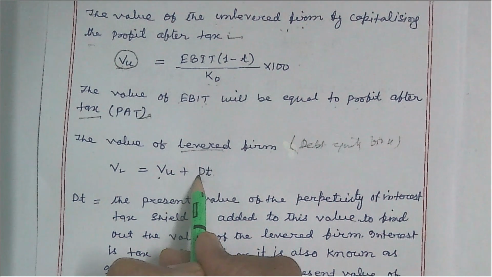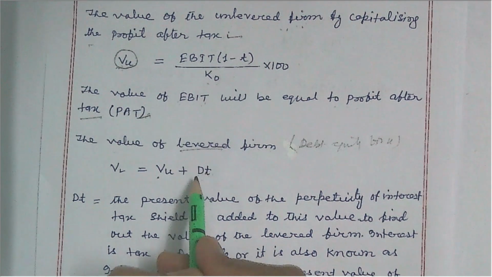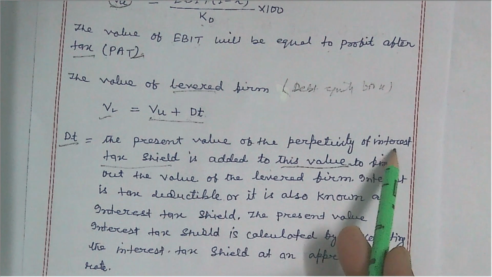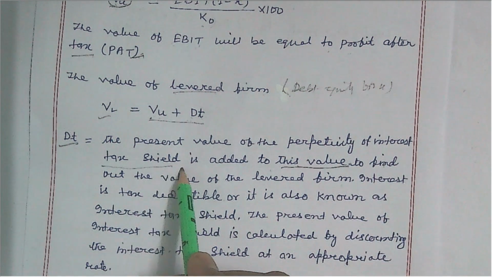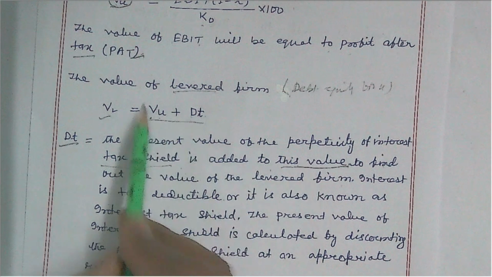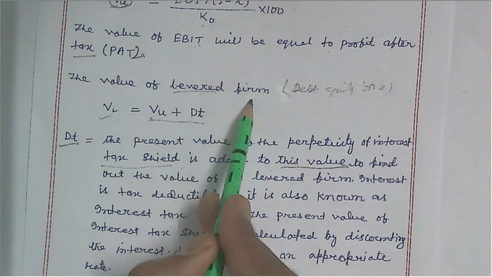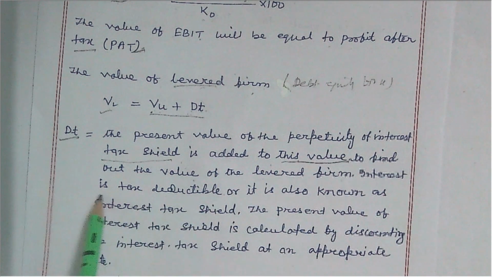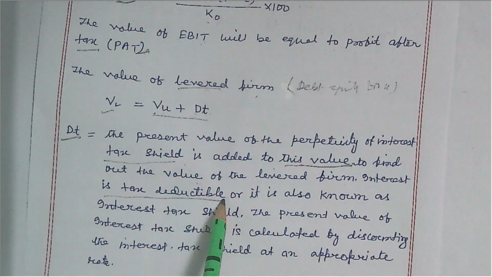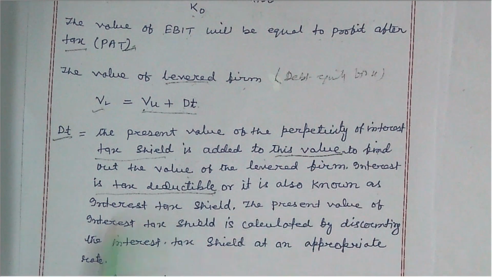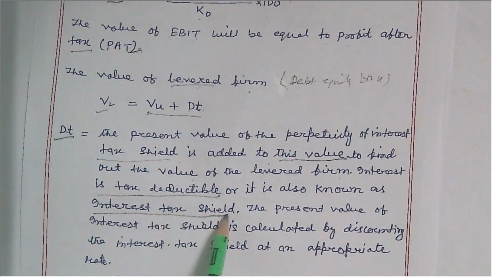T means debt financing into rate of tax. The present value of the perpetuity of the interest tax shield is added to the value of the unlevered firm. The result is the value of the levered firm. Interest is tax deductible, which is also known as the interest tax shield.